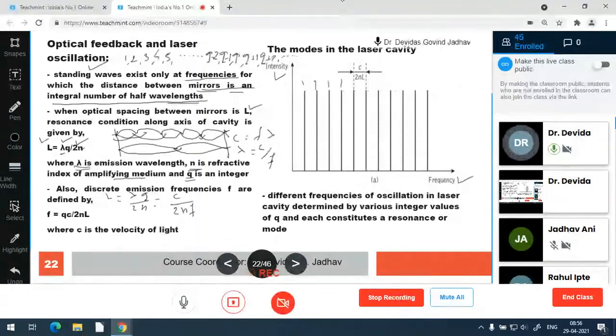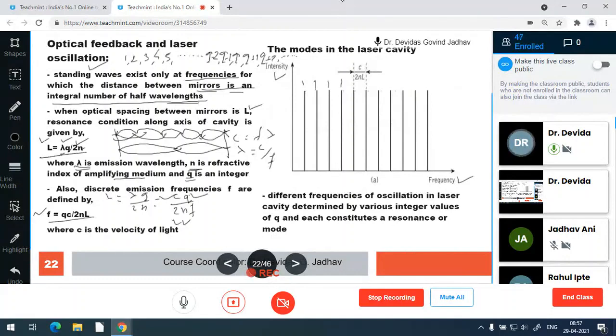So L is equal to Cq upon 2n f. Lambda is substituted as c by f, and q upon 2n is already there. So f is taken on this side, L is taken on the other side. F is on the left side, L goes into the denominator. F is equal to qc divided by 2nL. So this is the frequency formula.